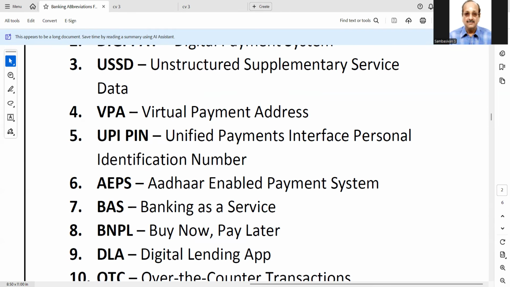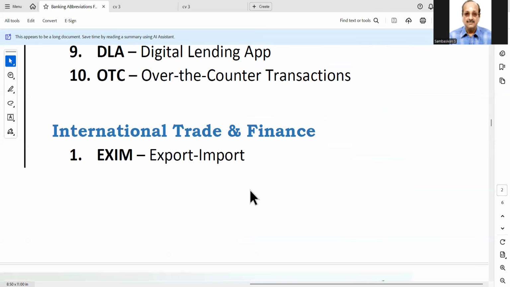The full form of VPA is a unique digital identifier within the unified payment interface system that allows for instant, secured fund transfers between bank accounts in India. Using this only, we are getting our Google Pay and all that. I am giving the link of this in our WhatsApp group today. This is about virtual payment address, so please read it later on. Very good. Where are we now? We are here. Now continue, madam.